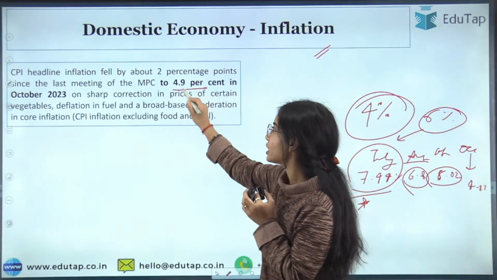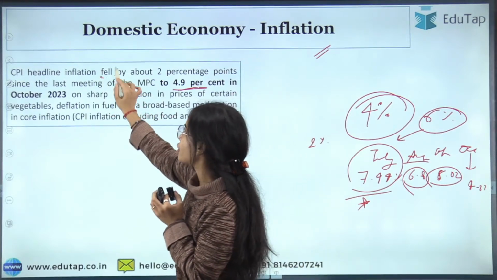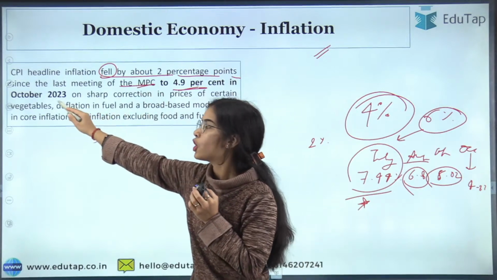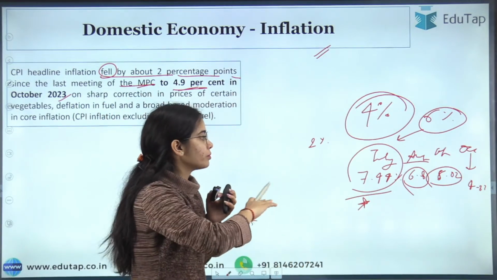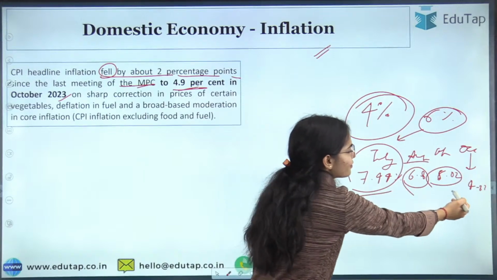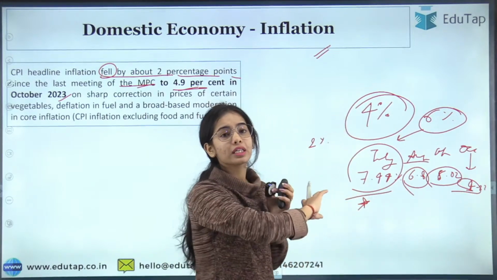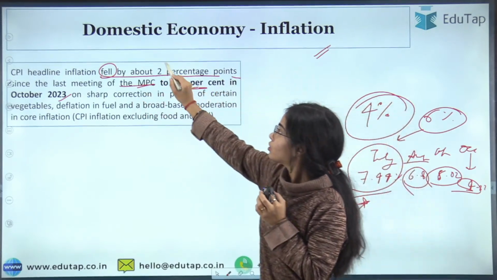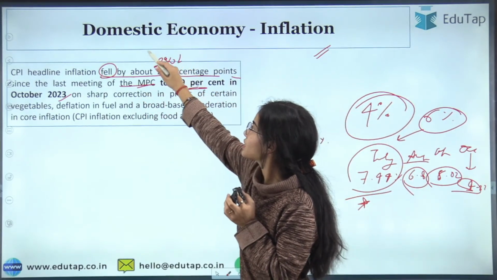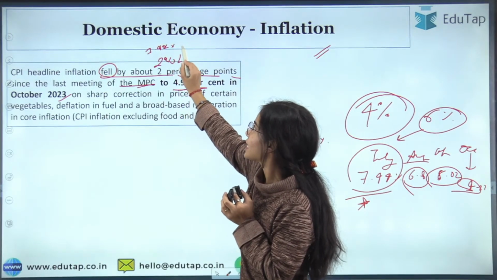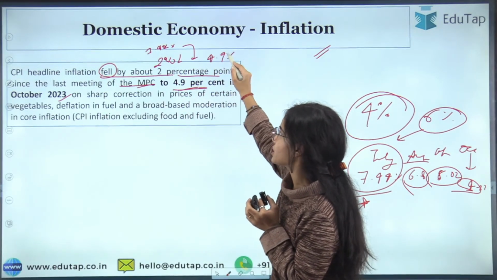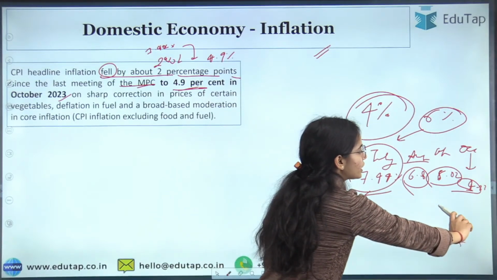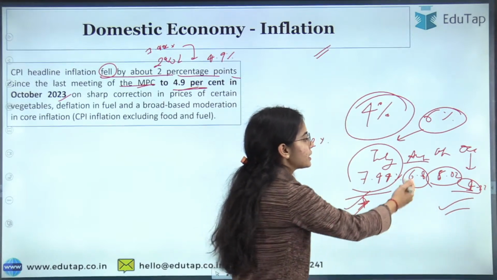So the CPI headline inflation fell by about 2 percentage points since the last meeting of the MPC, since October 2023, when it was 4.87%. From 7.44%, it has fallen down to 4.9%.